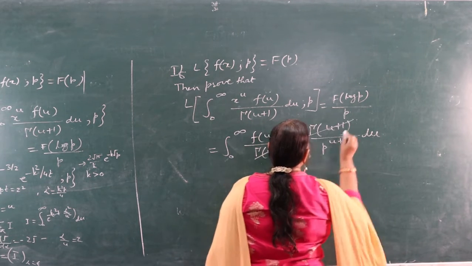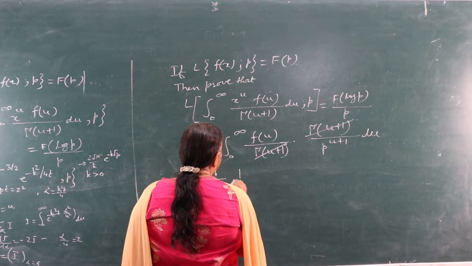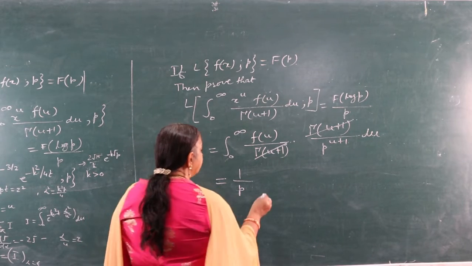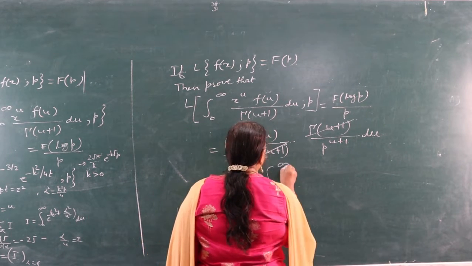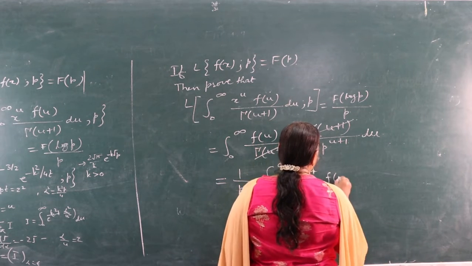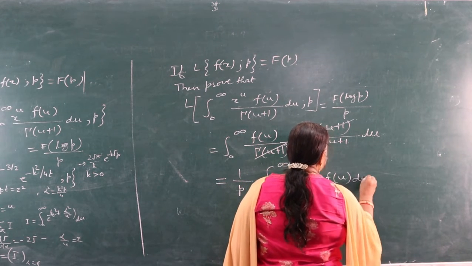This will be cancelled and this is equal to, we can take 1 upon p out of the integral and this we have p raised to power minus u f(u) du.